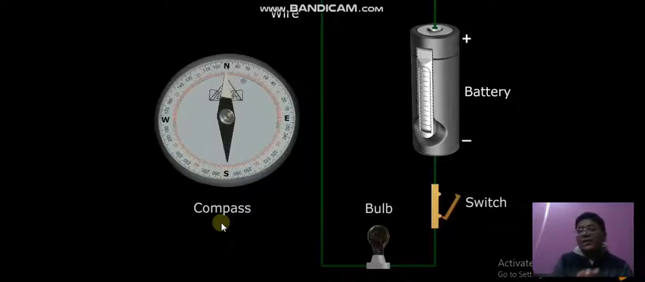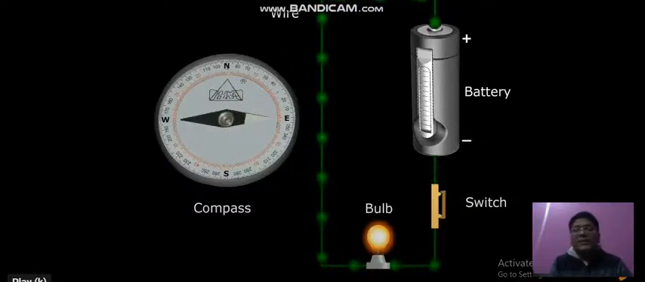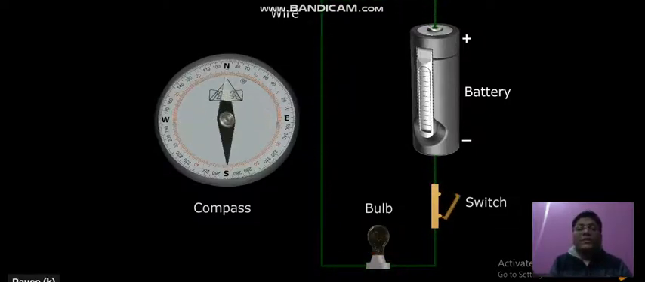Mr. Ørsted took an electric circuit near this compass. There was a battery, a bulb, and a switch in this circuit. He passed the electric current through this circuit, as will be shown in this animation. When he passed the electric current, he observed that the needle of the magnetic compass started showing a deflection. It is showing the deflection.